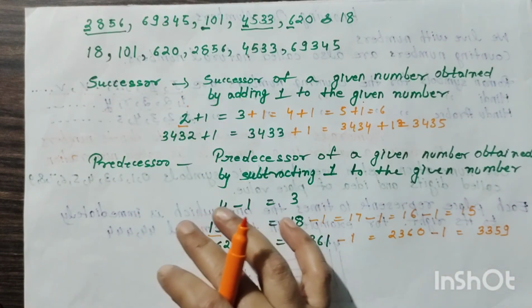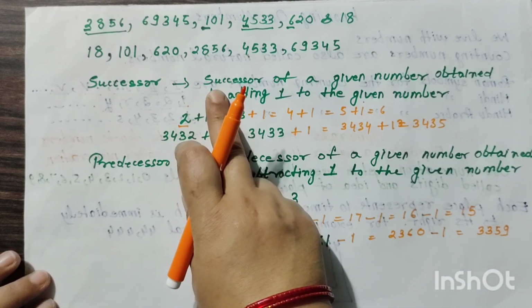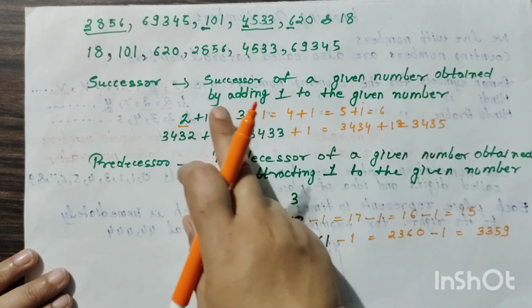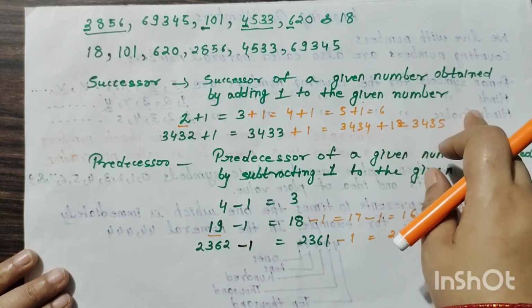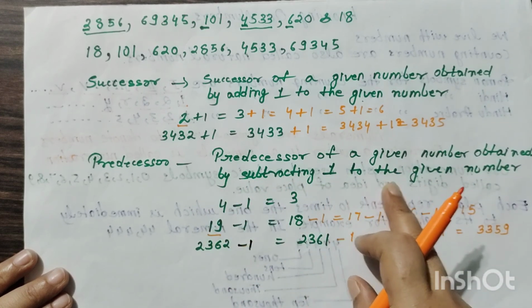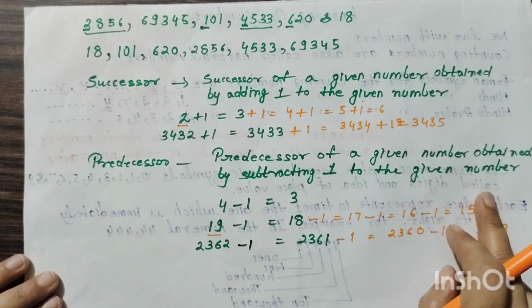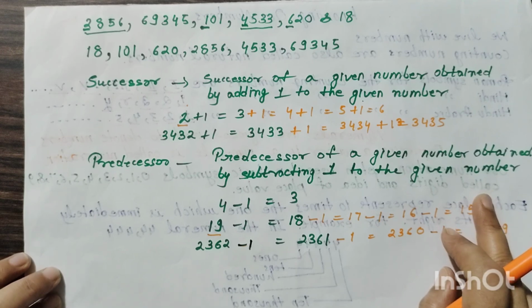So this is the successor and this is the predecessor. Again, I will read: the successor of a given number is obtained by adding 1 to the given number, and the predecessor of a given number is obtained by subtracting 1 from the given number. So students, these are a few topics of the first chapter. In my next video, I will teach you other topics from the same chapter, Knowing Our Numbers.